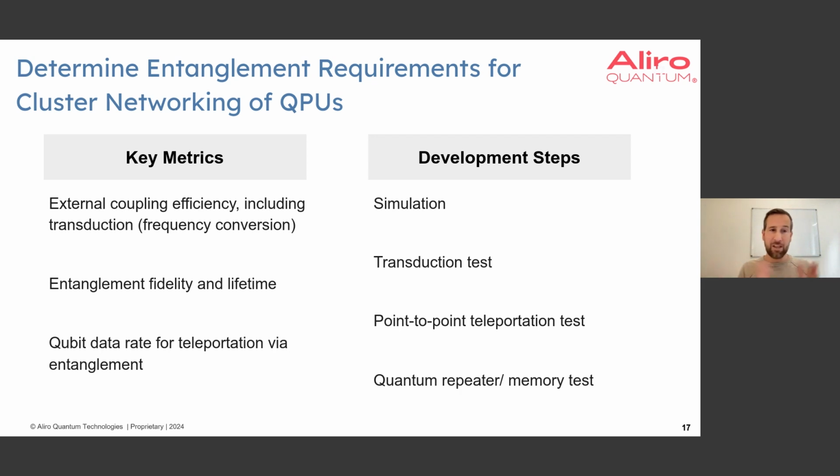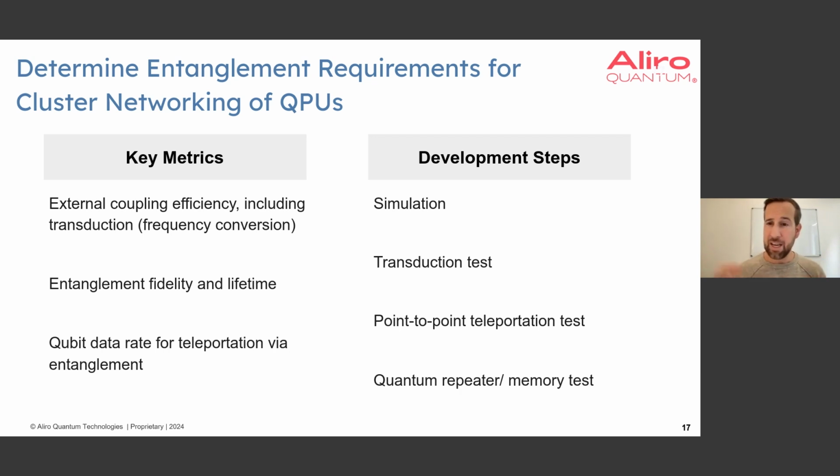Secondly, entanglement fidelity across these qubit chip boundaries, and the lifetime, the coherence time of those states and those gates that are done, and then the qubit data rate for teleportation for entanglement. So you can have a really high fidelity link, but it's a very slow link. That's going to limit the quantum computation that you can do. And so that's where superconducting has some advantages around speed, but they have more challenges around the transduction piece.